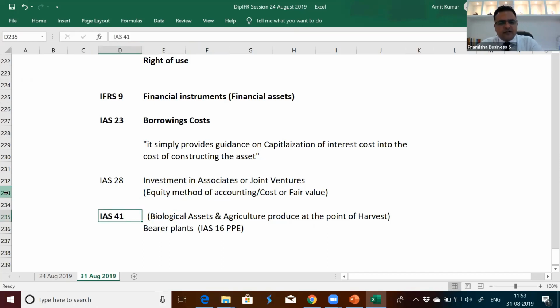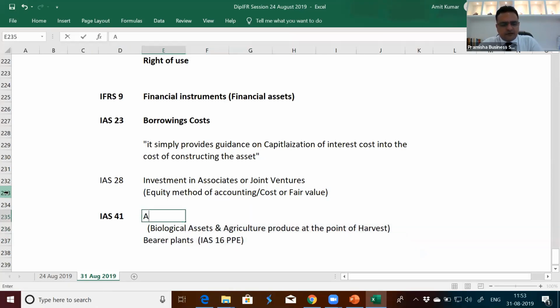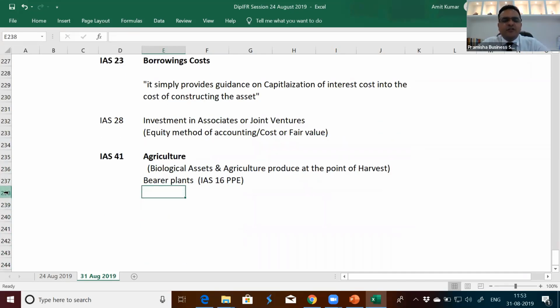IAS 41 is the standard on agriculture dealing with biological assets. Biological asset means living animals or plants or agricultural produce at the point of harvest, and how to measure them. So this is a separate, individual standard, but it has a relationship with IAS 16 property, plant and equipment.